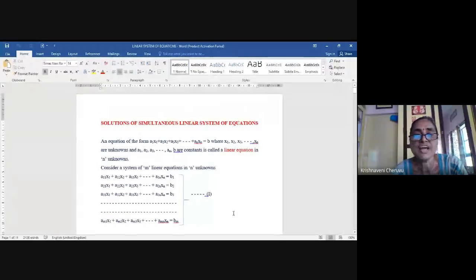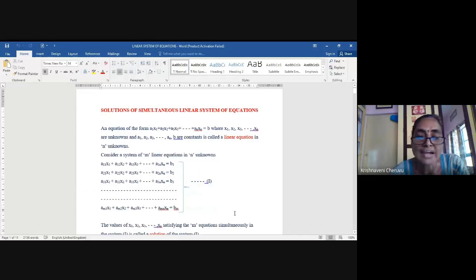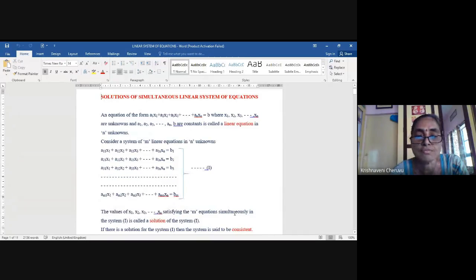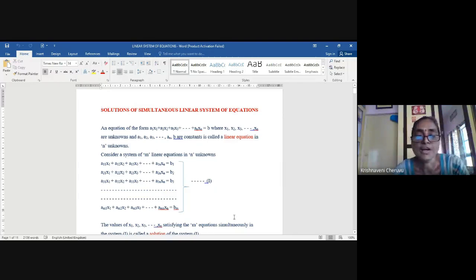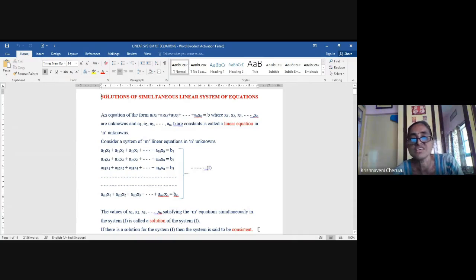You remember yesterday I did a class, girls, on solution of simultaneous linear equations. Yesterday I already took the very first class. This is unit 4, girls. It is solutions of simultaneous linear system of equations. So we discussed yesterday the various methods of solving the system of linear equations.